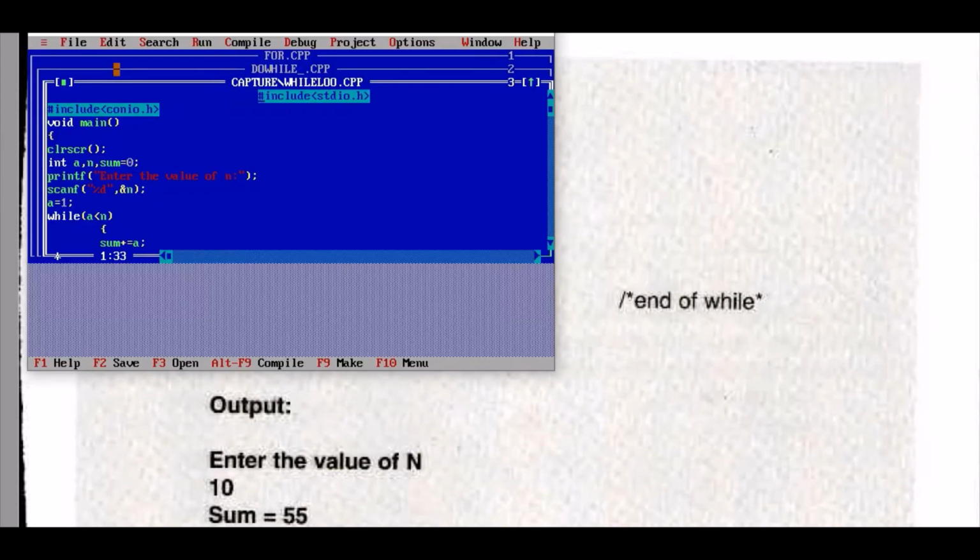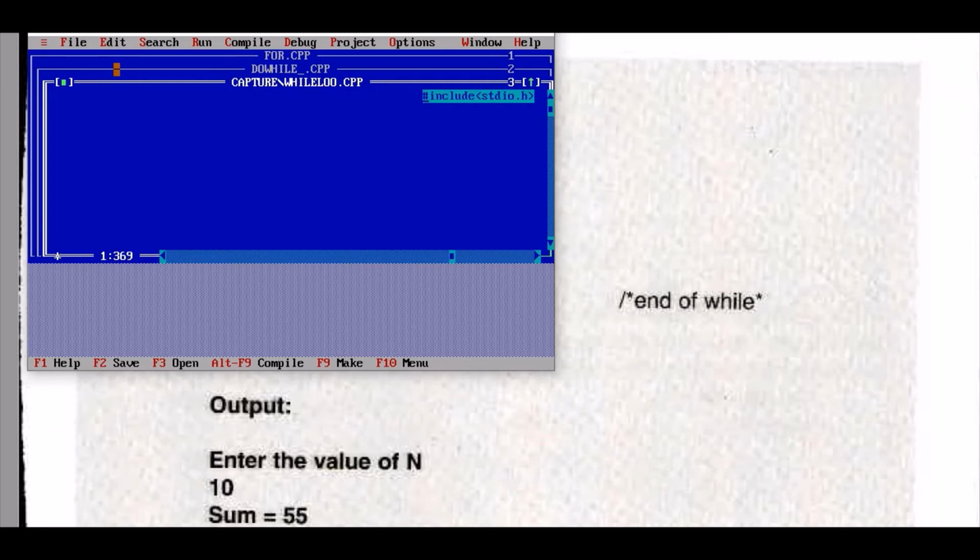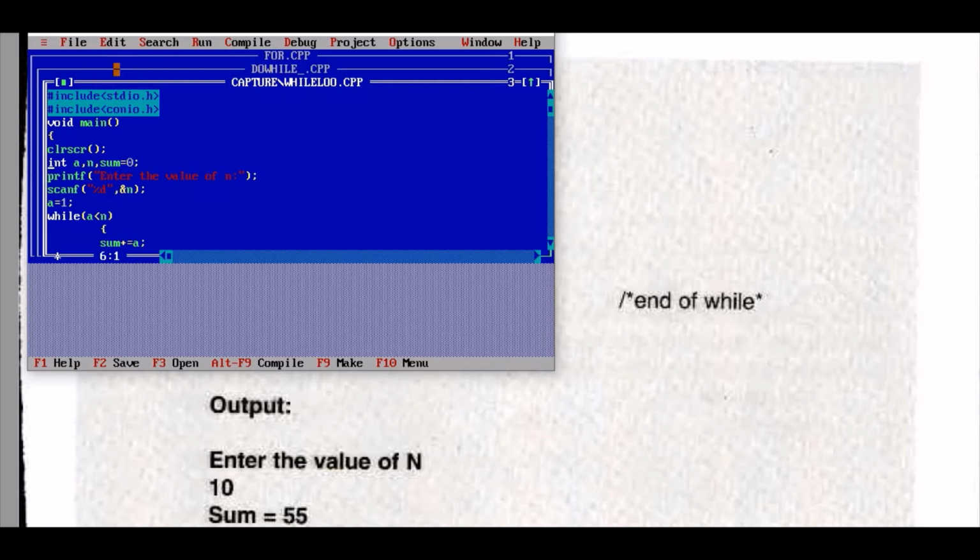Let's see it in a C program. In this program, we have initialized three variables with integer data type: a, n and sum. The first one is sum, to which we have given the value 0.